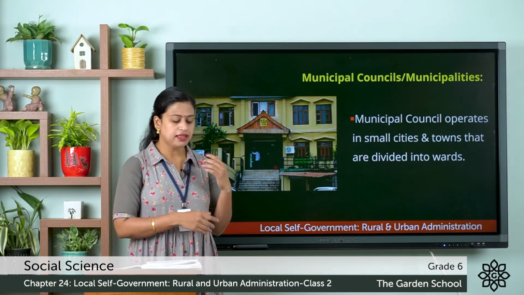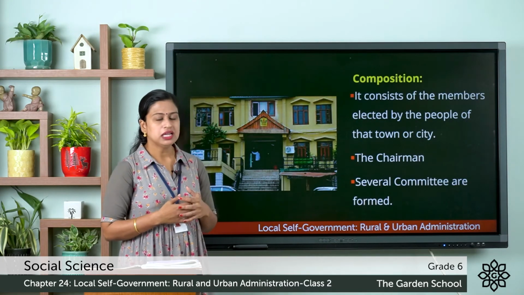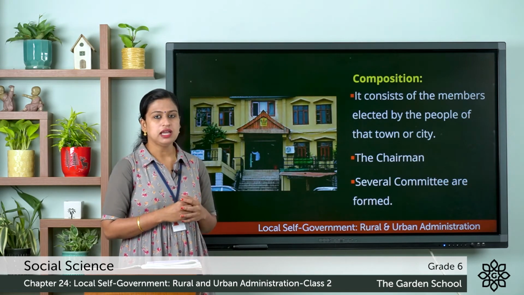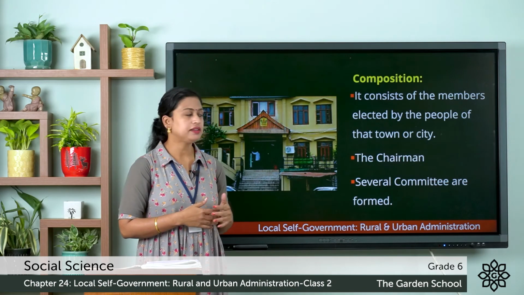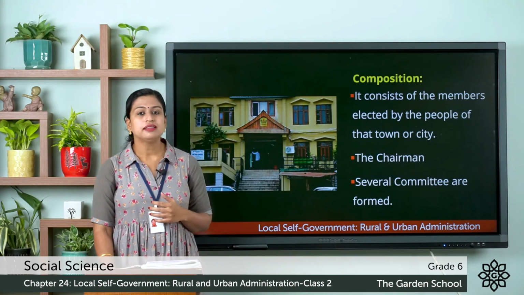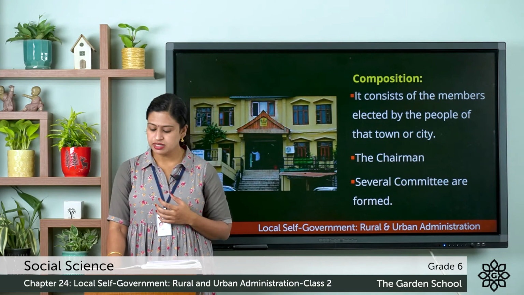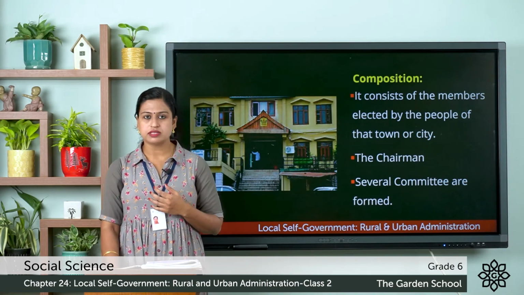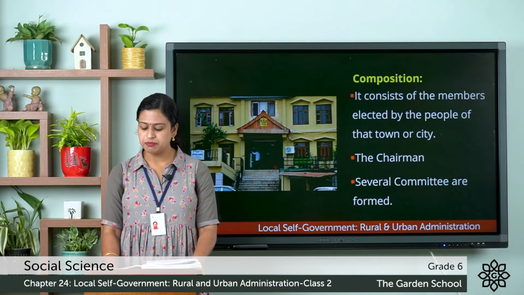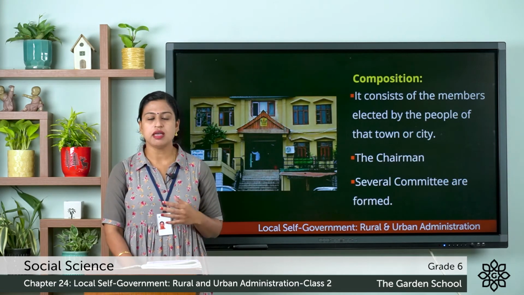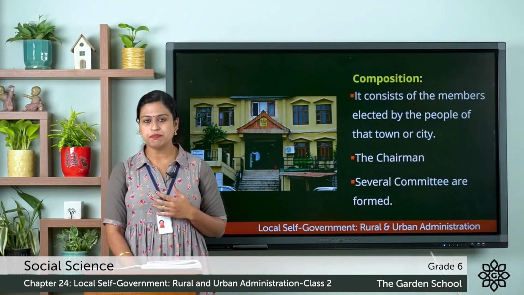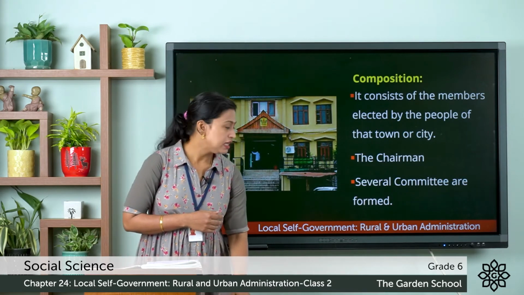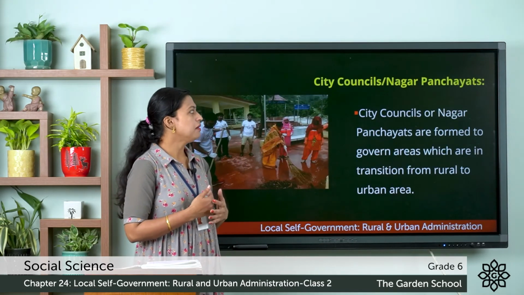Now let's understand their composition. So here the members are elected by the adult citizens of the city, and among themselves they elect the chairman. And here there are several committees that are formed to coordinate the working of the municipal council, like the education committee and public health committee. So this was about the composition of municipalities or the municipal council. Now next one is the city councils or the Nagar Panchayat.